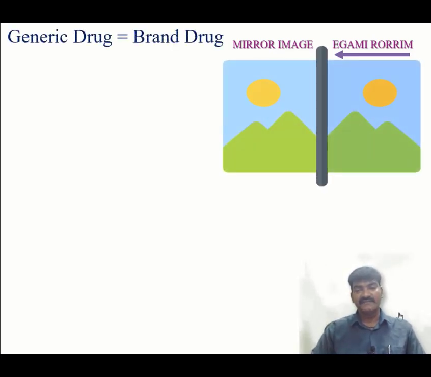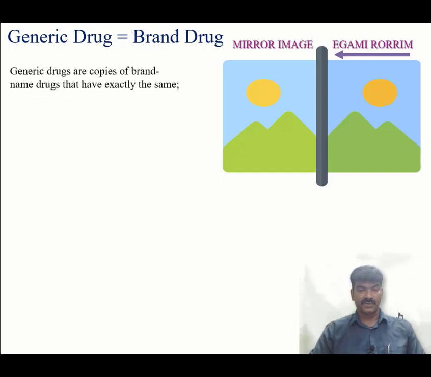Can you just see any differences? Yes, of course there is a difference. When you just look at your face in the mirror, it will reflect the same. So this is what the brand and generic is all about. If you just see in this picture also, it reflects the same. So this is brand and this is generic.